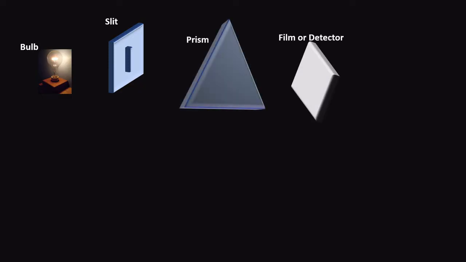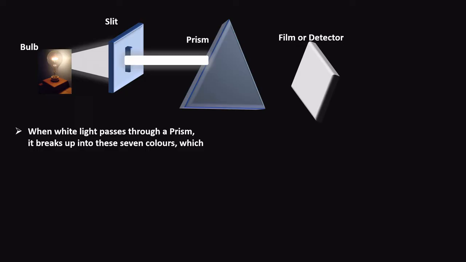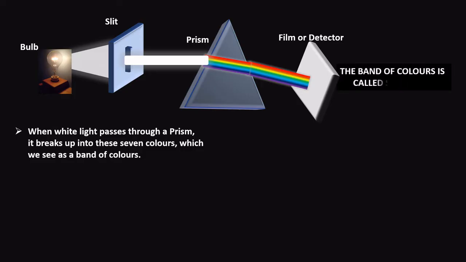Let us arrange a bulb, slit, prism, and film or detector as shown. When white light passes through a prism, that is white light coming from the bulb passing through the slit, and when it falls on the prism, it breaks up into 7 colors, which we see as a band of colors. This band of colors is called spectrum.